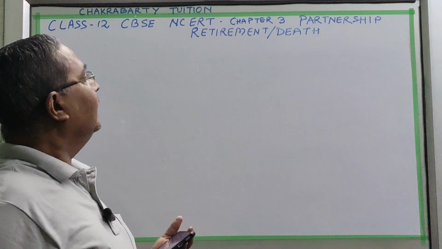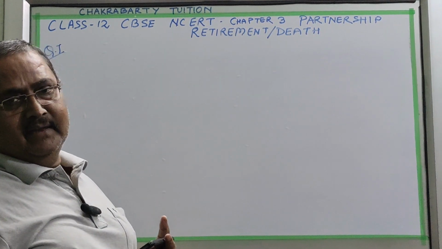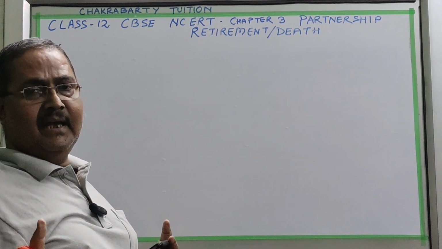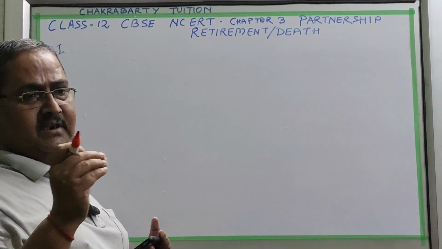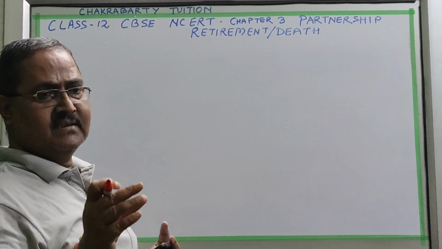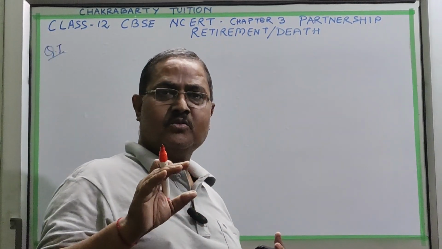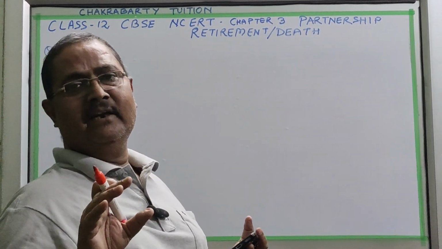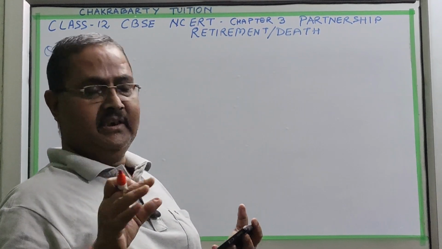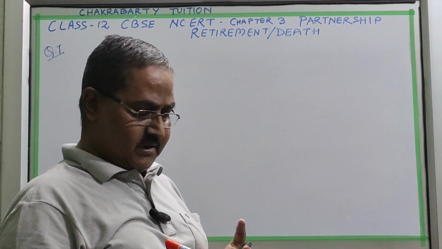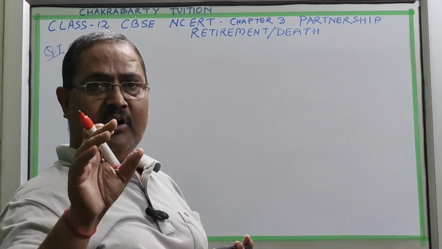So today we will do chapter 3, partnership, retirement and death. Retirement and death both are the same thing, only some changes. In case of death, some changes are there that I will tell you while doing the question, so that you can understand the rules and regulations more easily. Otherwise it will be more theoretical. With the practical questions, if I explain it, you can remember it for a long time.